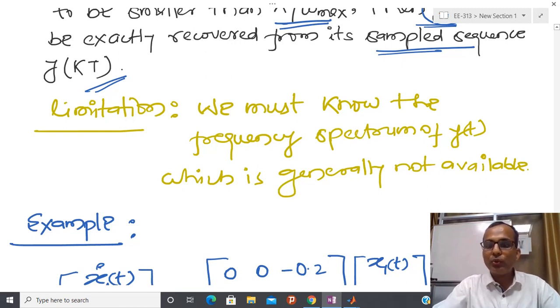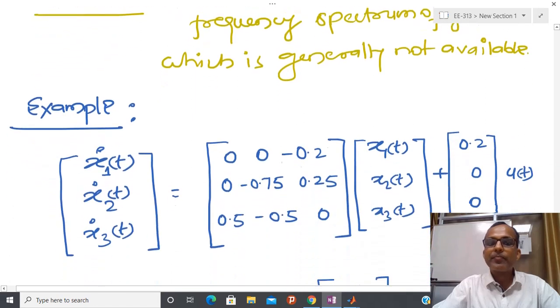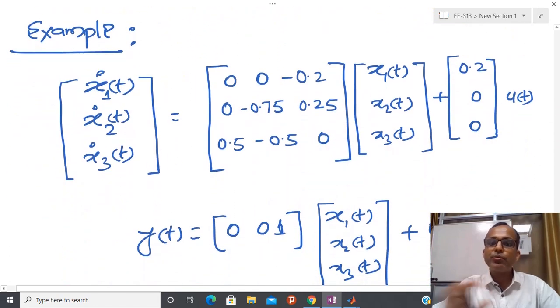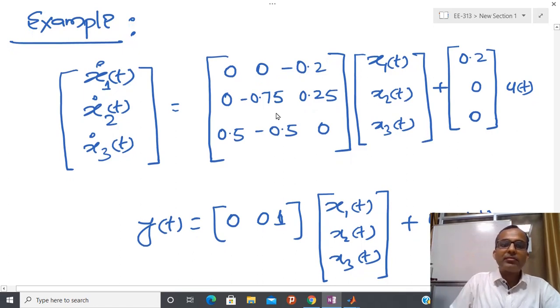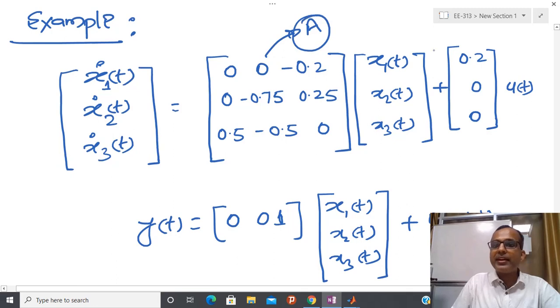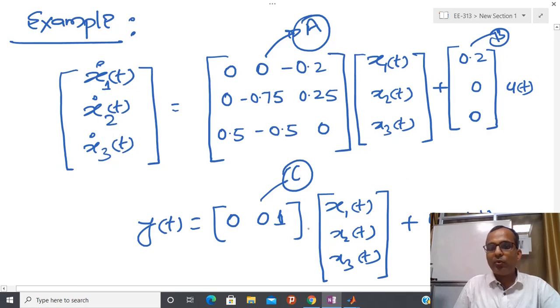Now I am going to write one computer program using MATLAB for this particular system. I have a third order system, and this is the matrix A, the continuous time matrix. This is the B matrix, and this is the C matrix. So I have just one output. Why one output? You can see that I am assuming there is no coupling between input and output. If you multiply these two, then you can see that only y(t) equals x3.